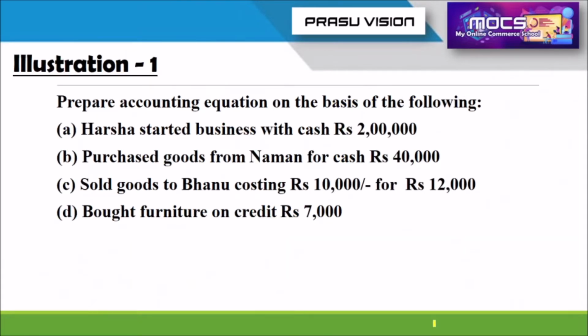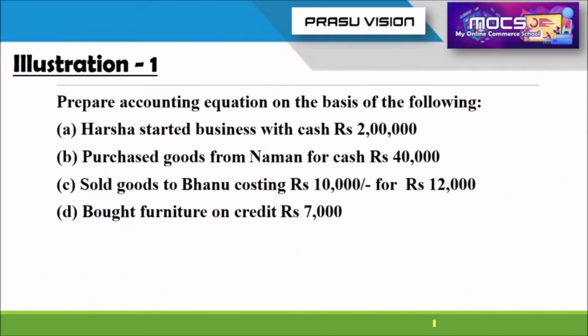My dear students, in this problem, four transactions are there. Four different transactions are there. We have to analyze first what the increasing and decreasing aspects are in each transaction, or what the two different accounts are in the different transactions.